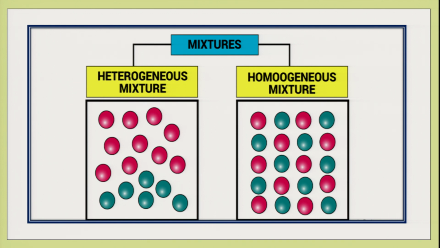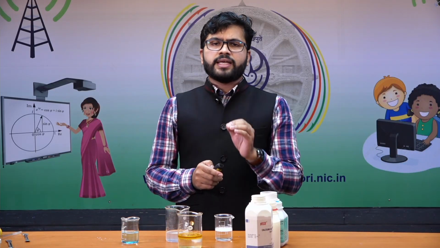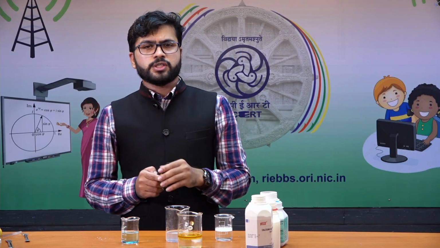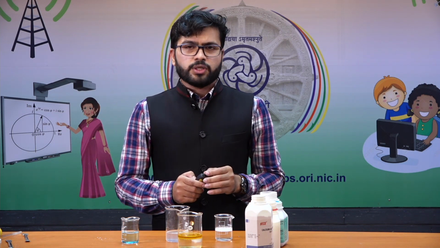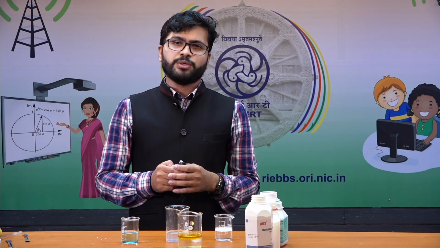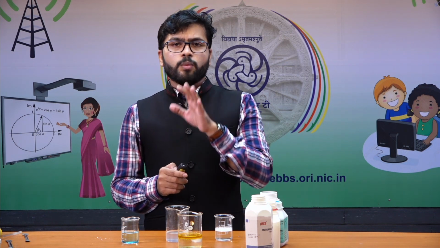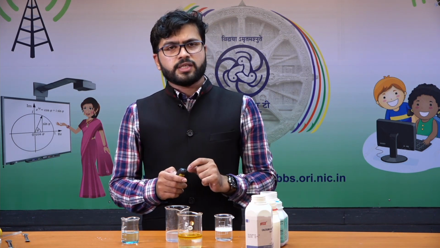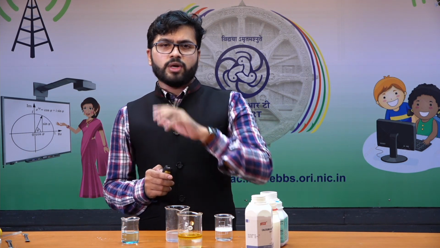Dear students, we'll take one particular example today about homogeneous mixture, which we call a true solution. There are several types of mixture that we see in our day-to-day life, which are true solutions or homogeneous mixtures. For example, we discussed mixing sodium chloride in water.